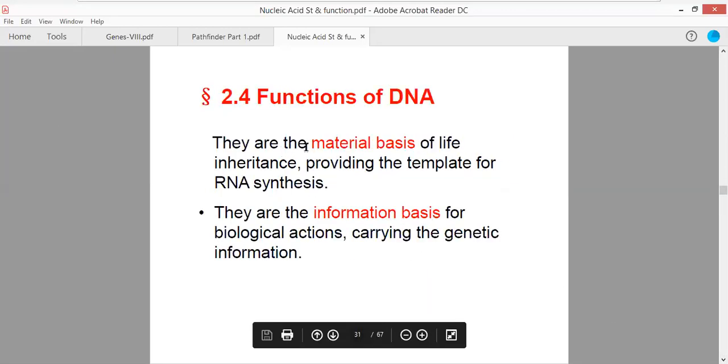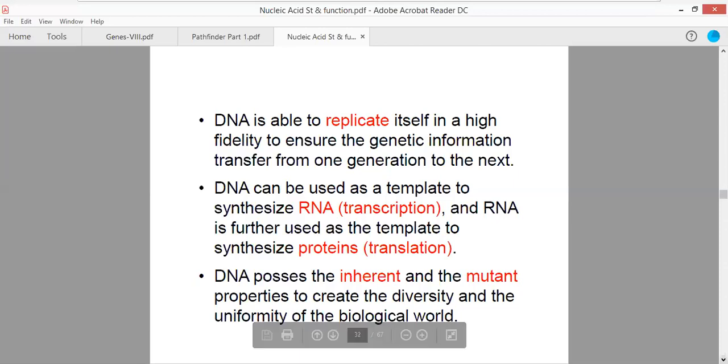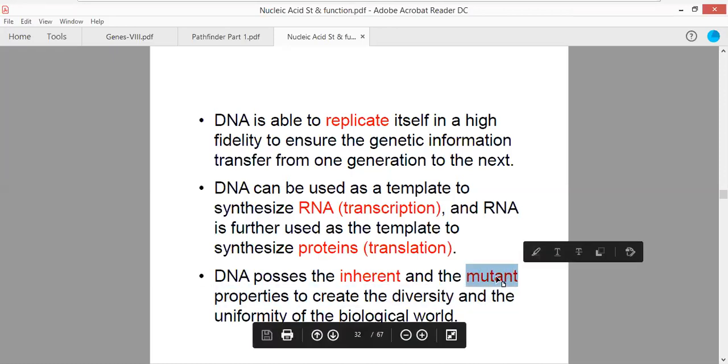Now, function of DNA. DNA serves as the genetic material. It carries the information for the formation of different types of enzymes. DNA has the ability to replicate. It can synthesize RNA and proteins. It has the ability to inherit, and remember, any genetic material is said to be effective only when it has an ability to mutate. So DNA also possesses a very special ability to mutate itself. As DNA can mutate itself, that is why it is the most effective genetic material.